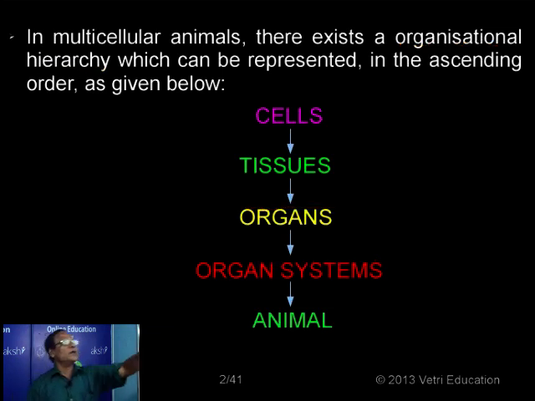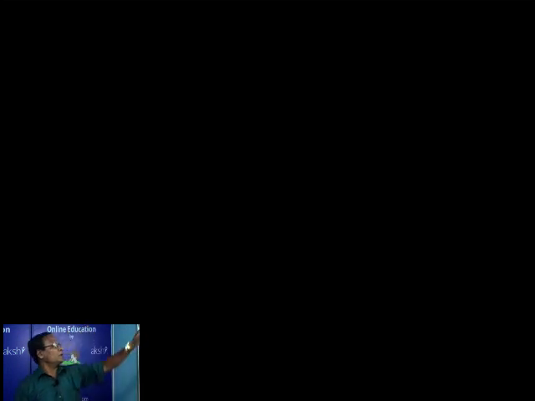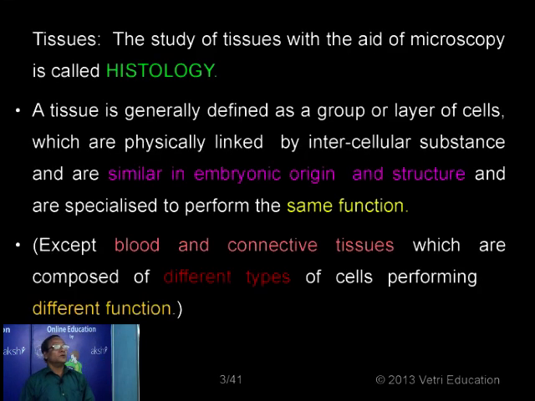So what do you mean by a tissue? We have specific fields in biology. The study of plants, the study of animals, the study of external appearance, the study of the cell, what we call cytology.